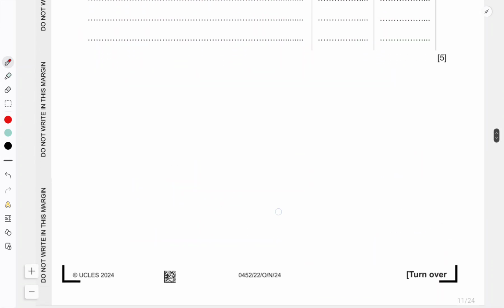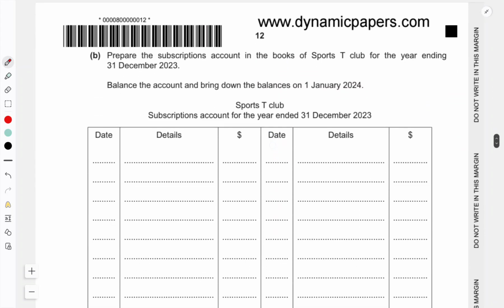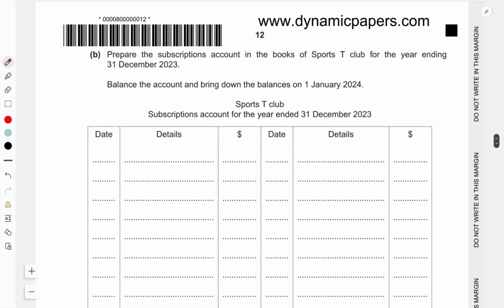So the next question is, prepare the subscription account in the books of Sports Tea Club for the year ended 31st December. So this is only a subscription account, a ledger account. So as we know, Sports Tea Club subscription account for the year ended 31st December 2023, and bring down the balances to 1st January 24 next year also.